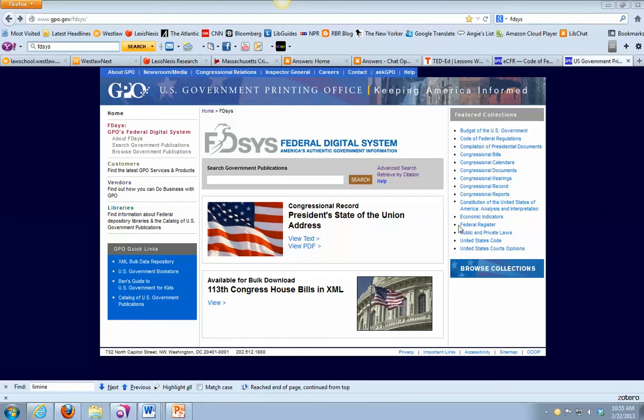The Federal Register is where all federal regulations are published on a weekday basis in chronological order. So this is sort of the regulatory equivalent of session laws, which we talked about when we were talking about statutes, right? They're published in chronological order. There's no subject-based arrangement, and as such, it's not particularly useful for a researcher. And much like on the statutory level, that made it necessary to come up with a subject-based code. So that's the Code of Federal Regulations, which you'll often hear referred to as the CFR. 50 titles, similar to the United States Code on the statutory level.